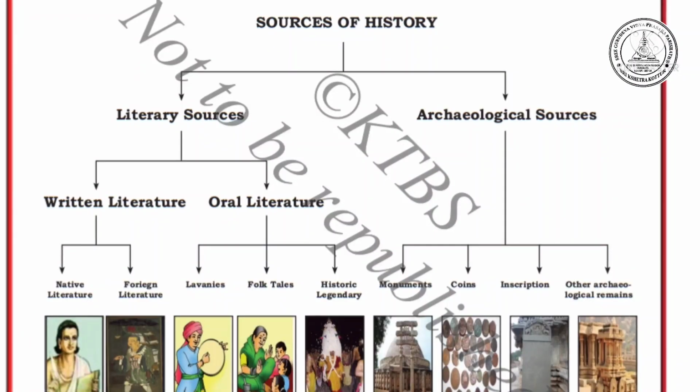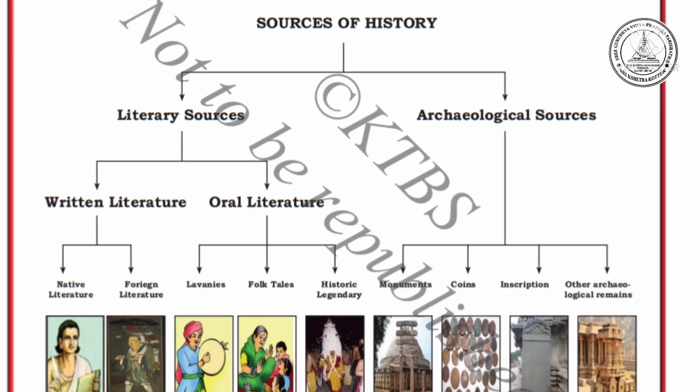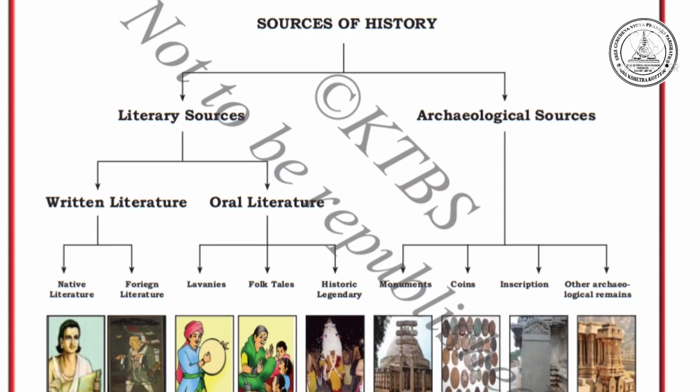Dear students, please observe this chart very carefully. We already knew about the sources of history. It is displayed on your screen. The historian wants to construct history, and in that sense they need sources. The source is classified into two important groups. The first one is literary source, another one is archaeological source.